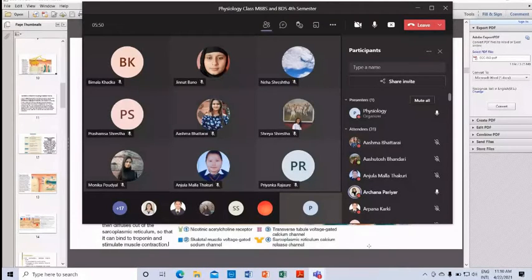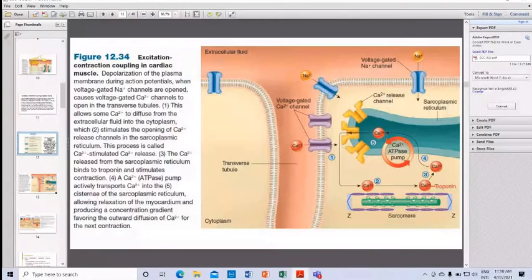Now let's talk about excitation-contraction coupling in cardiac muscle. What happens in cardiac muscle? There is depolarization of the plasma membrane during the action potential. Voltage-gated channels open, including voltage-gated sodium channels, causing the voltage-gated calcium channels to open in the transverse tubules.